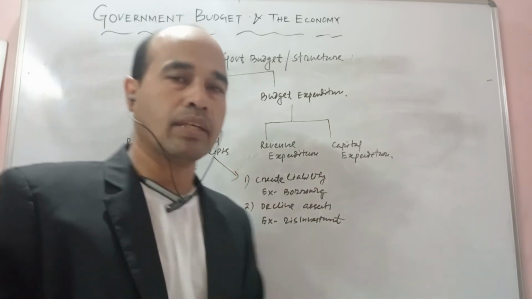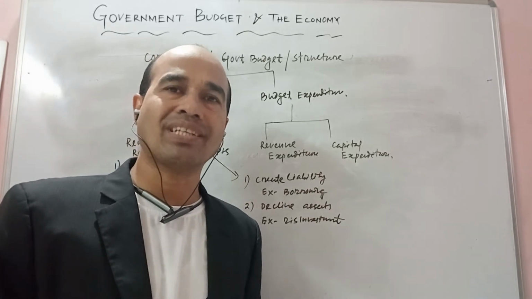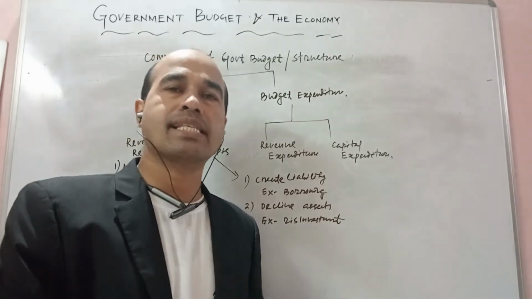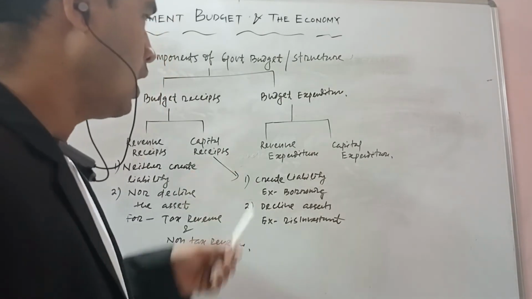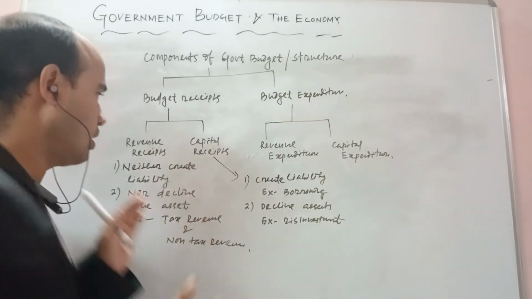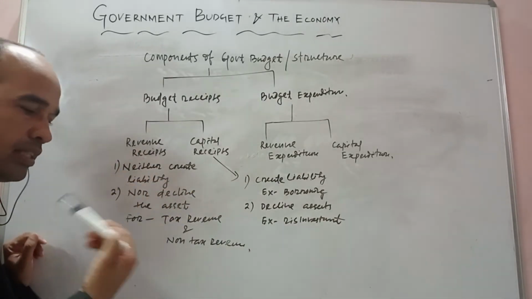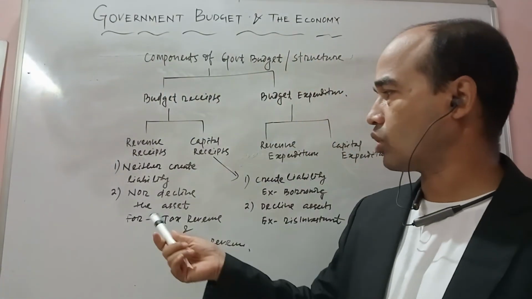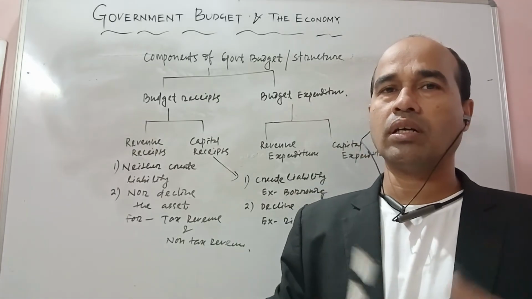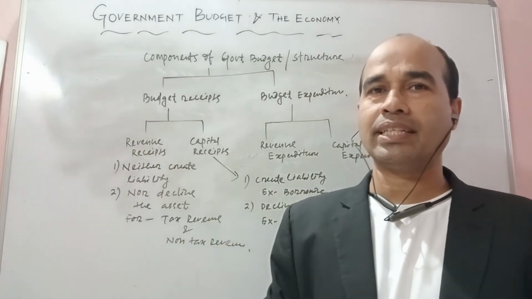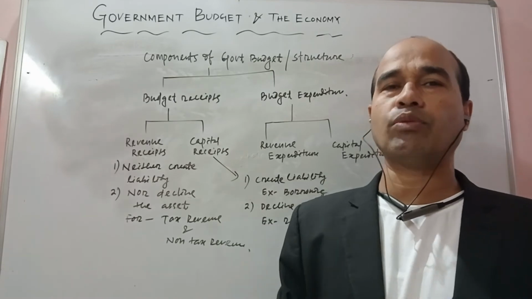What is the meaning of disinvestment? When a government sells the shares of a public enterprise to the private sector, that is known as disinvestment. A recent example: the Government of India sold Air India to the Tata group. Now, once again, a revenue receipt neither creates a liability nor declines the asset. When you pay your tax to the government, there is no creation of any asset or liability. It is for day-to-day expenditure; we pay that money to the government for our betterment. We are not getting the benefit directly, but indirectly we are.